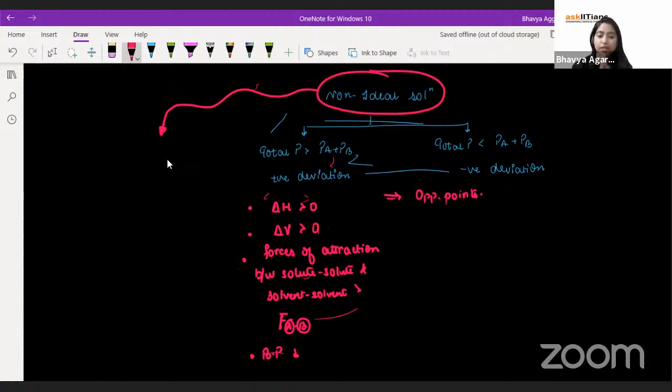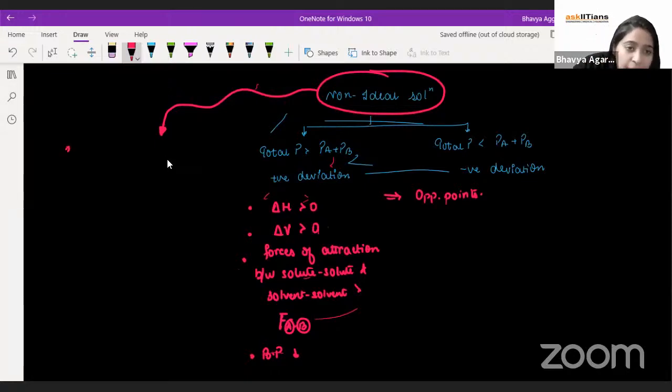How will I separate two miscible liquids? Distillation, true. It could be simple, fractional, anything. Steam distillation, simple distillation, fractional distillation, any sort of distillation, but I can apply distillation to separate the two liquids.